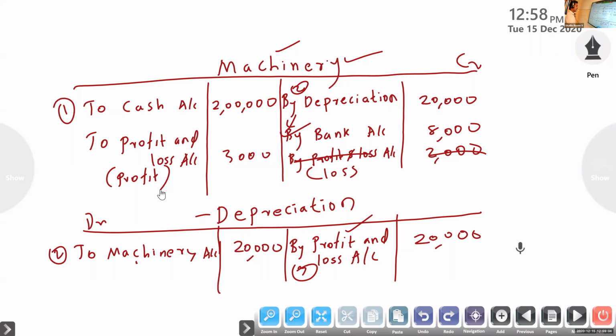Depreciation, only two items, to machinery by profit and loss account. Here purchase is one, to cash. Depreciation, sold at a loss also. With this profit only debit side, remaining credit. Clear? Any doubts? Anila?